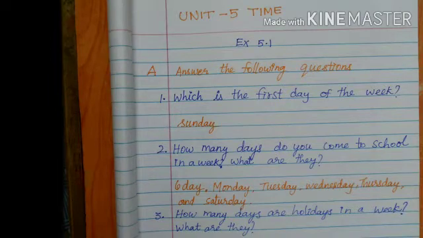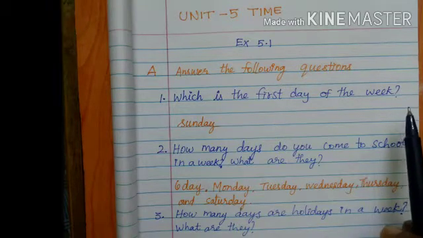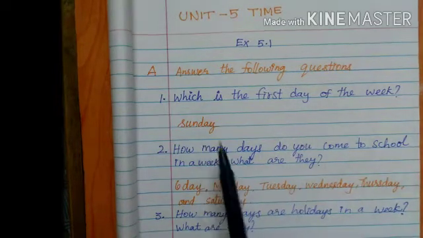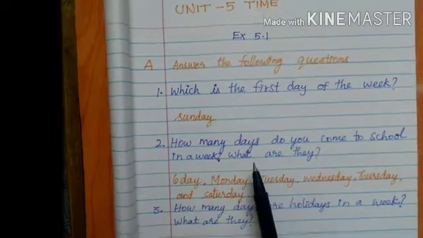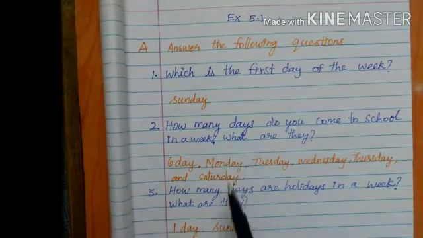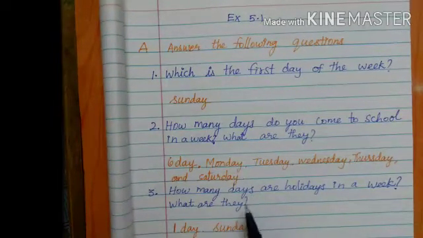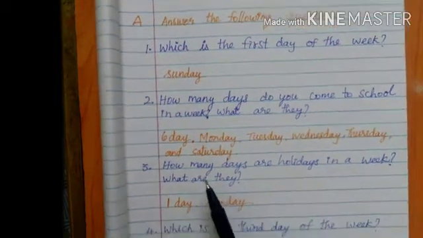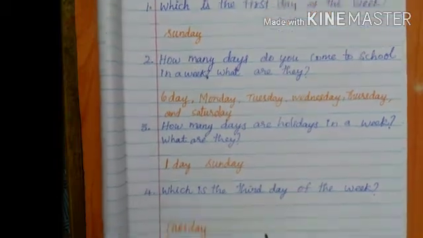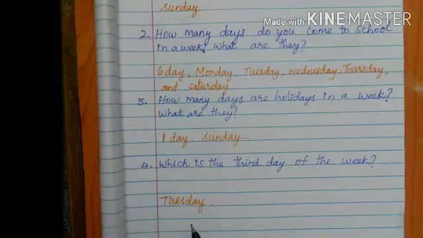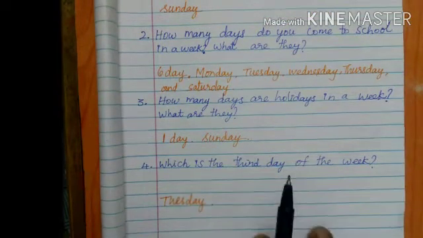Unit 5, time, exercise 5.1. In the previous class you learned this. Once again I give the revision now. Which is the first day of the week? So first day is Sunday. How many days do you come to school in a week? 6 days. How many days holidays in a week? 1 day. Which is the third day of a week? Tuesday. You understand this concept?